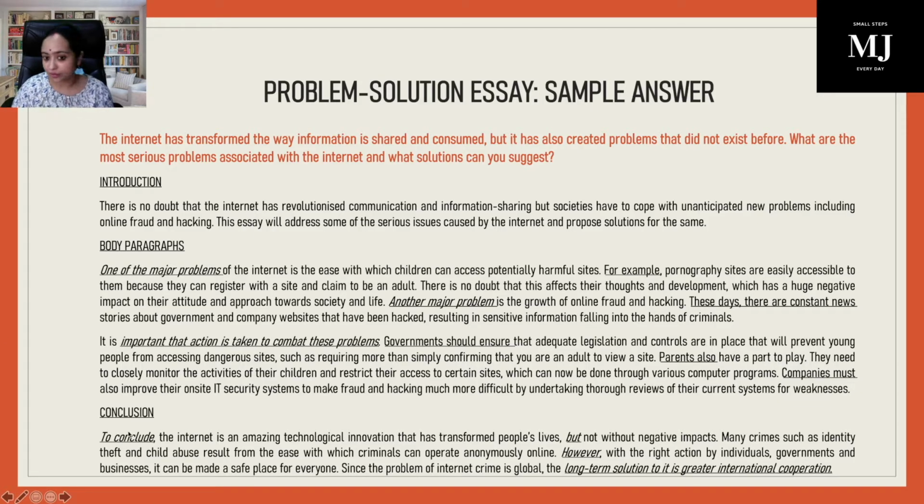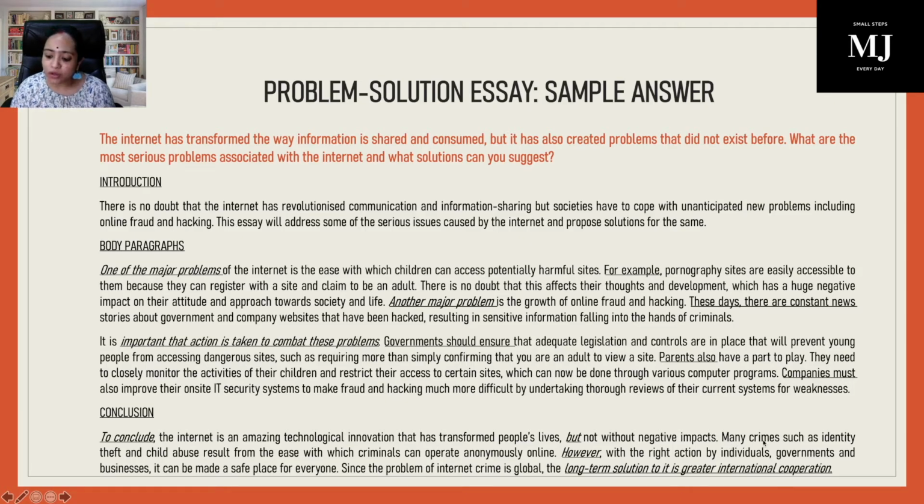To conclude, nice linking device. The internet is an amazing technological innovation. See the positive aspects, because you have definitely talked about the positive things. That has transformed people's lives, but not without negative impact. So this is when you restate your thesis statement. You have said the same thing in your introduction. You're just saying it once again.